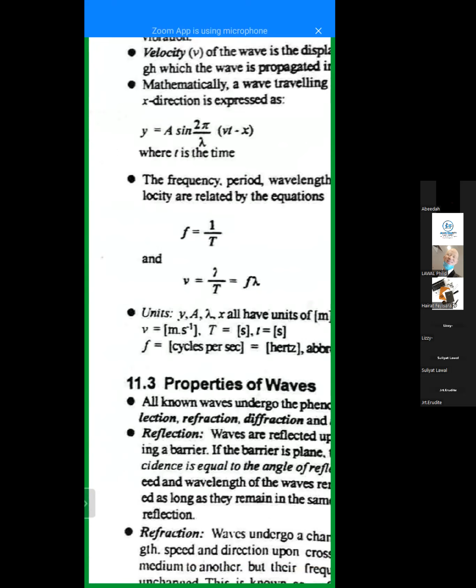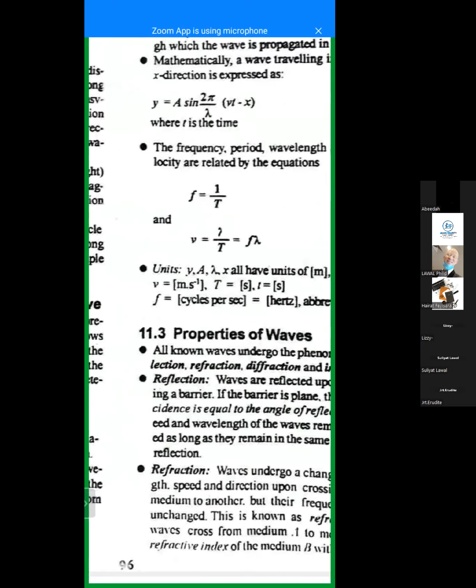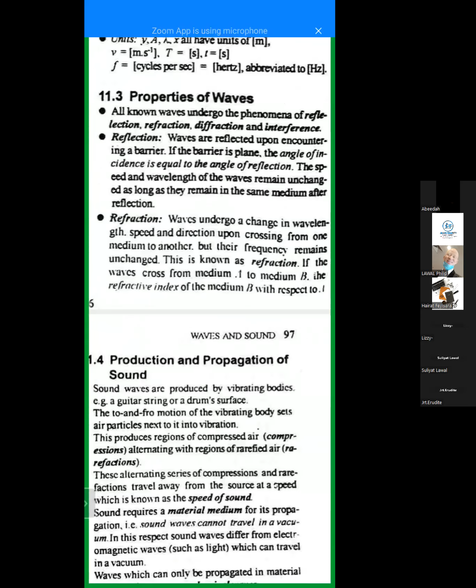Go to properties of wave. How does it behave? When you experience a wave, what can you say you see? Just like when you see a human being, you know that this is a human being. When you see an animal, you know. So when you are experiencing a wave situation, what are the things you can say a wave can do or cannot do?